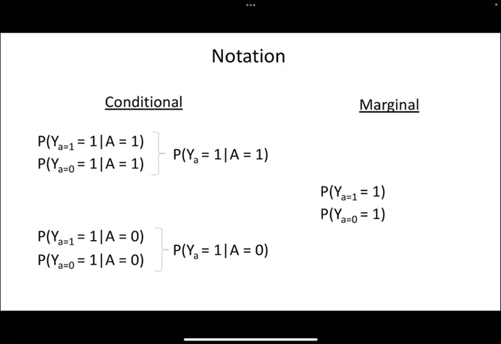And marginal, the only real difference here is we don't pay any mind to the actual treatment that an individual is receiving. It only looks at the realm of potential outcomes. And again, this Y subscript a just encompasses that whatever that statement is talking about applies to both a equals 1 and a equals 0.